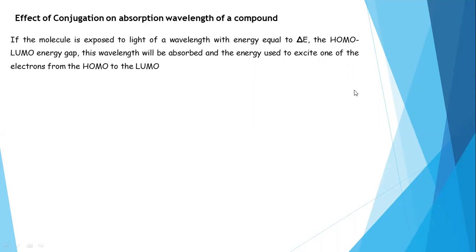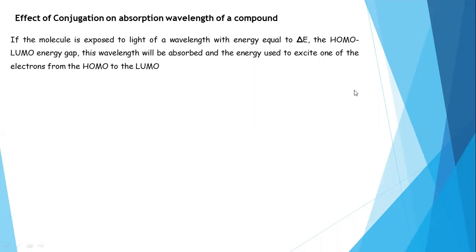In a molecule, generally HOMO is the highest occupied molecular orbital. LUMO is the lowest unoccupied molecular orbital. HOMO, in general, is a ground state from where the electron will participate in excitation to LUMO. LUMO is an activated state.